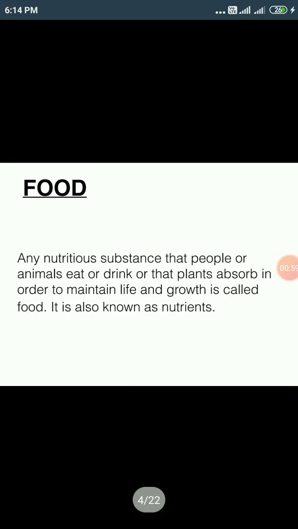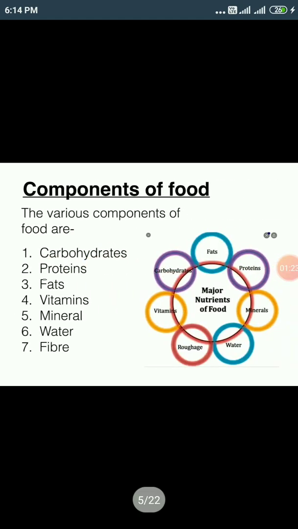Here the definition is also given: any nutritious substance that people or animals eat or drink, or that plants absorb, in order to maintain life and growth, is called food. It is also known as nutrients.